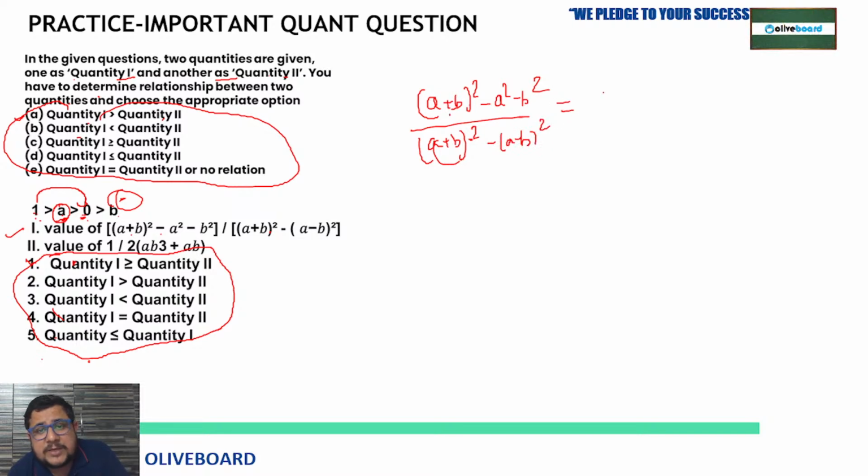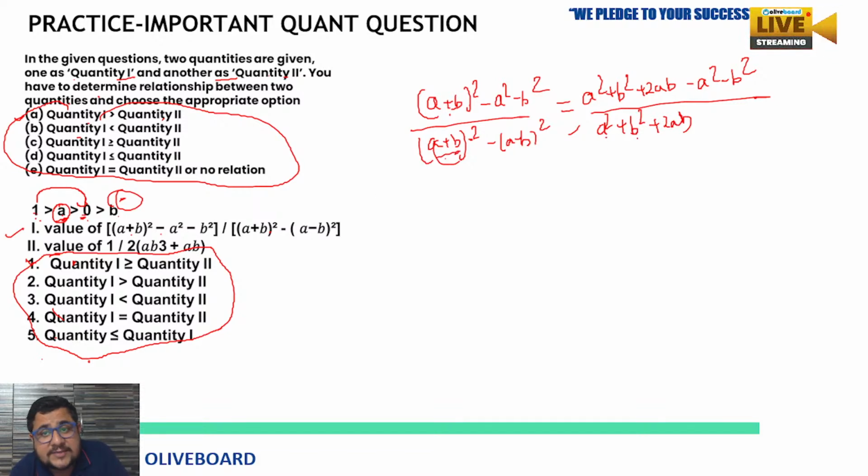So (a plus b) whole square is going to be what? A square plus b square plus 2ab minus a square minus b square by here a square plus b square plus 2ab. (A plus b) whole square formula is what? A square plus b square plus 2ab, right? That we followed here also. Minus (a minus b) whole square. So (a minus b) whole square formula is a square plus b square minus 2ab, in bracket we are keeping this value.